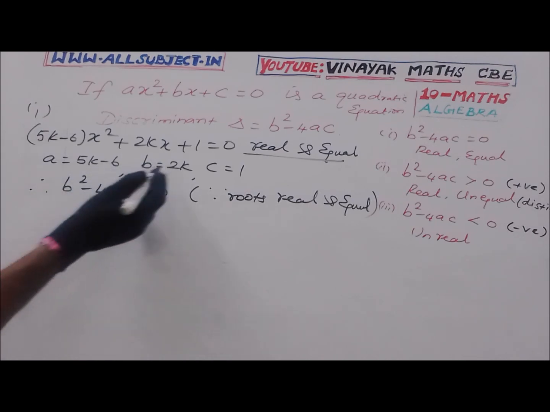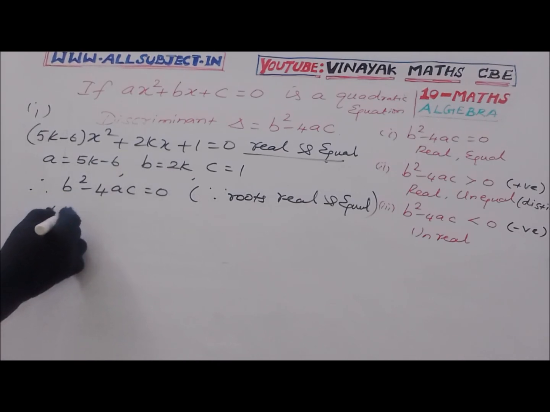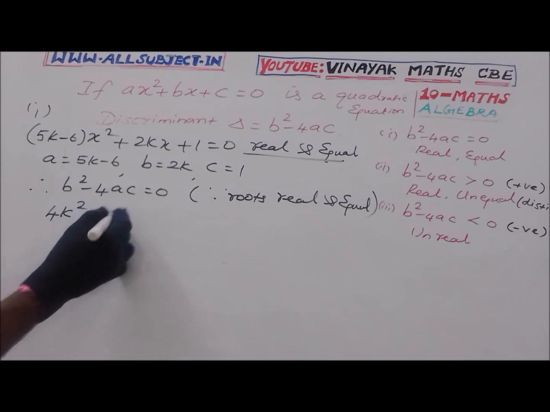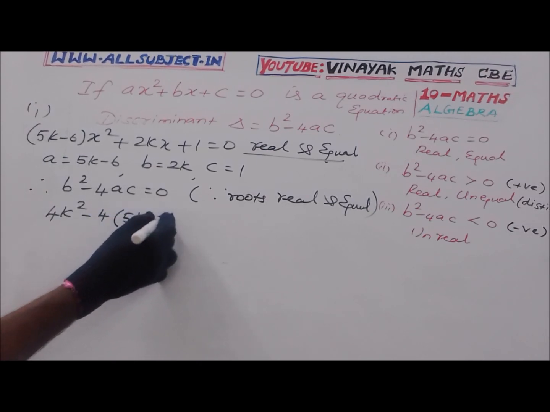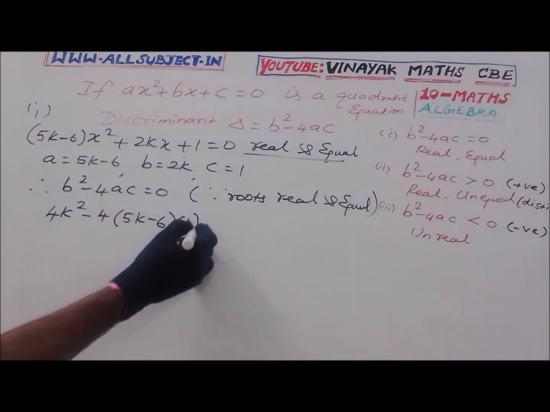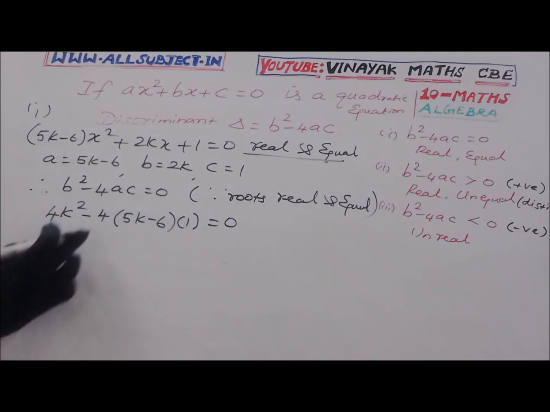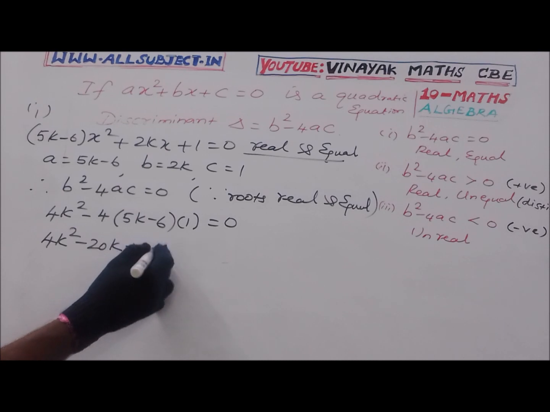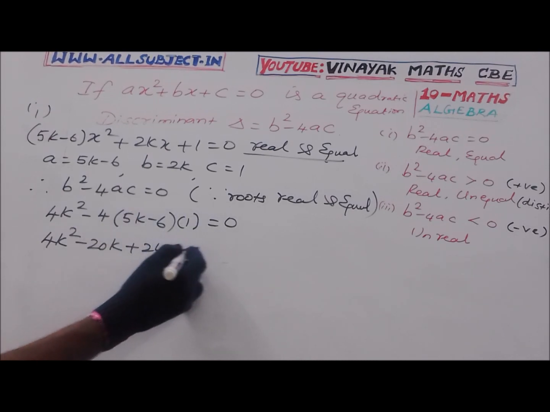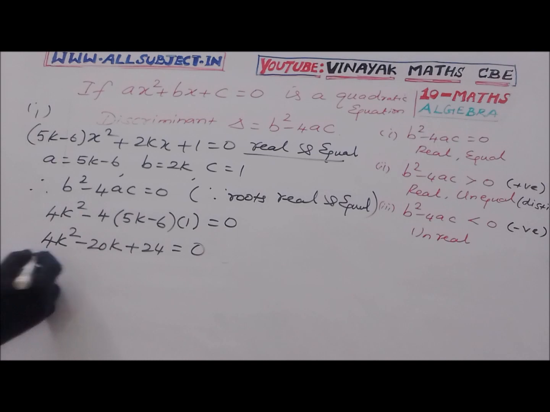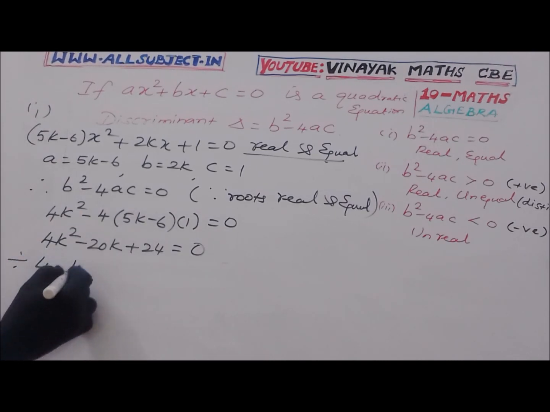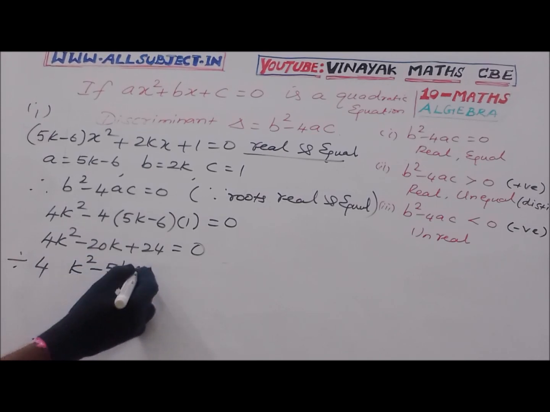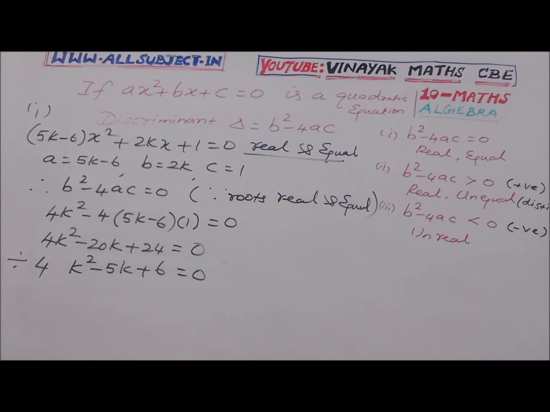Substituting the values, b square is 2k whole square, 4k square, minus 4 into a, which is 5k minus 6, into c, which is 1, equal to 0. Now multiplying 4 inside, 4k square minus 20k plus 24 equal to 0. All are divisible by 4, so dividing by 4, k square minus 5k plus 6 is equal to 0.